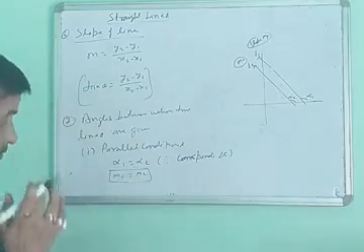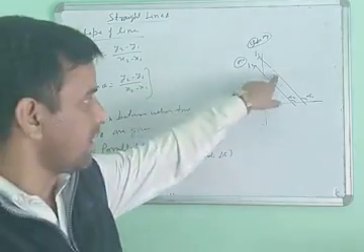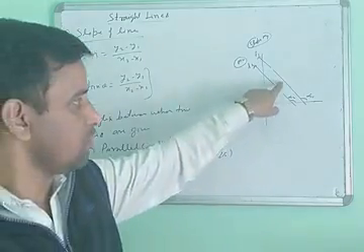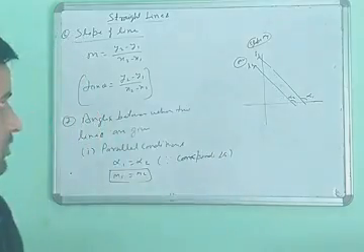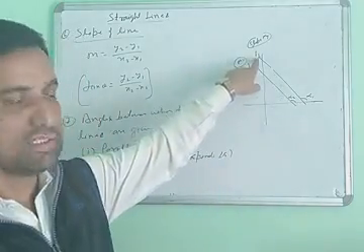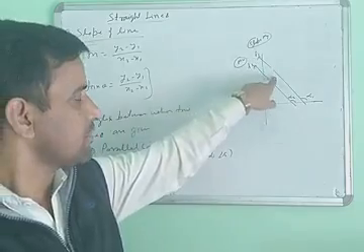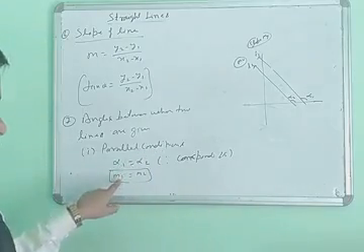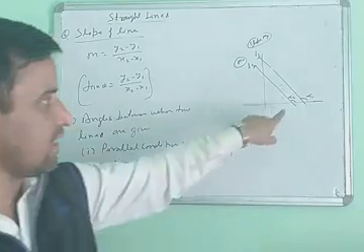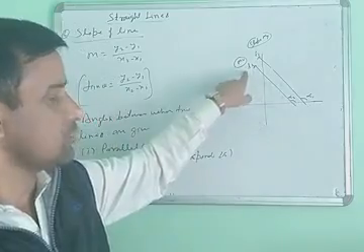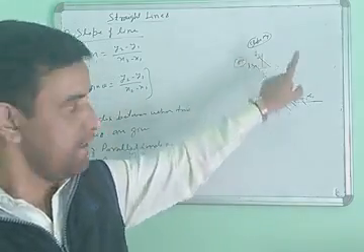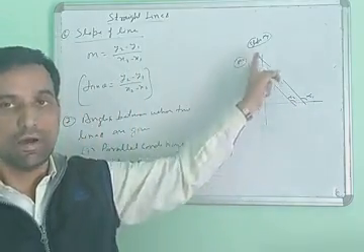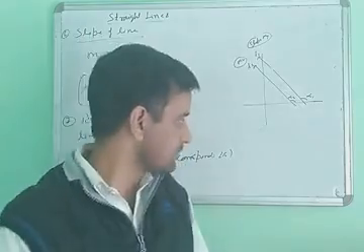When two lines are parallel, the slopes of both lines are equal. When the angle is the same, the slope is also the same.